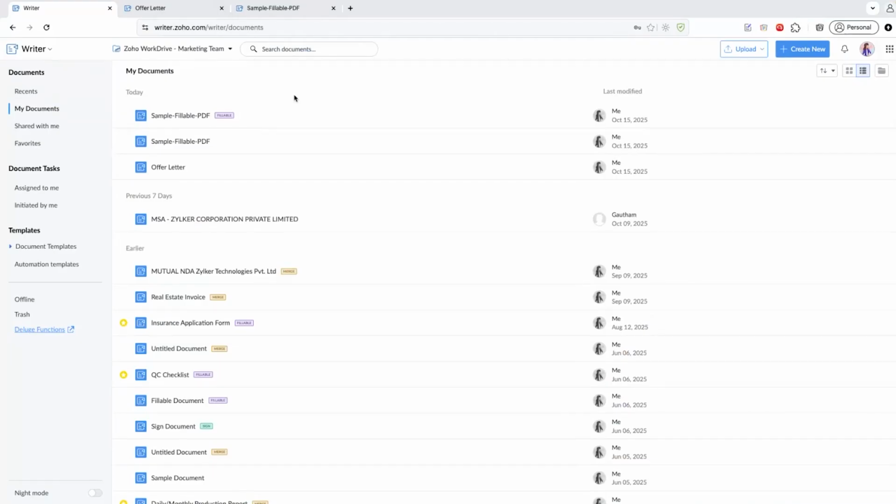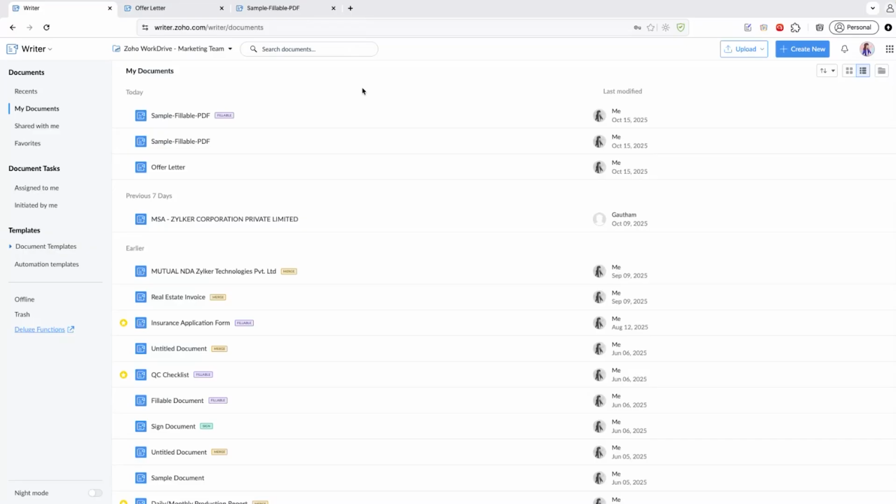The demo that I will cover today is creating a new document or importing a document. We'll see how collaboration works here, how Zia is available within Writer and how it can be helpful in this case. Additionally, we also have workflows and approvals. You'll see how that is done within the application. And if I want an automation option, that is by creating a document template, how the form creation option works. Let's say you have a PDF fillable form, how do I import it, or how it works in the application. And if possible, we'll also cover how offline editing is done within the desktop application.